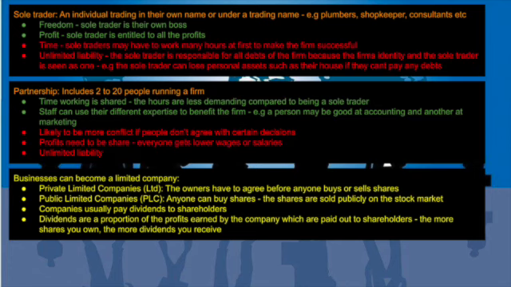Just bear in mind that these are legal types of businesses, like how the government sees them: sole trader, partnership, private or public limited company. On the next slide, we're going to be looking more in depth about private and public limited companies. So make sure you know everything on this slide first before moving on.